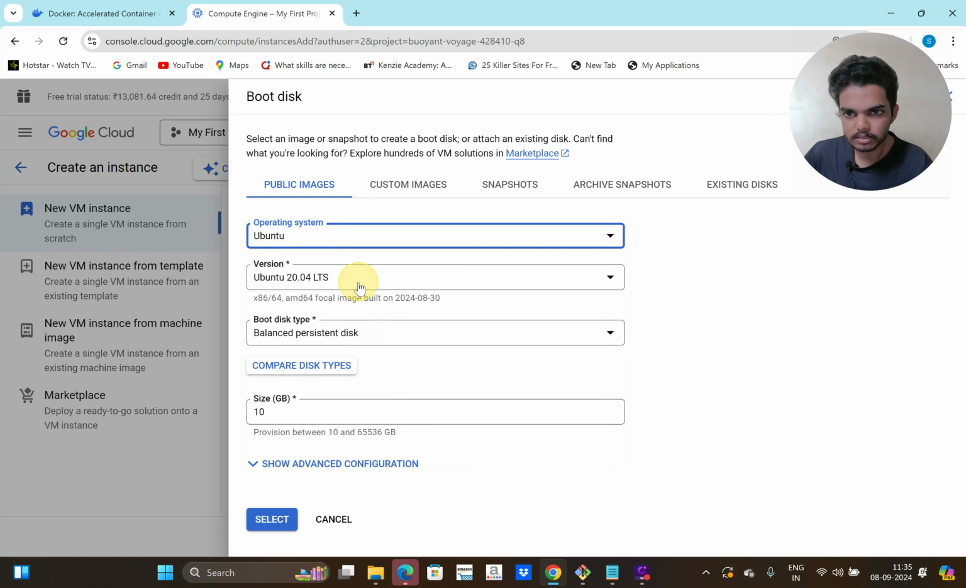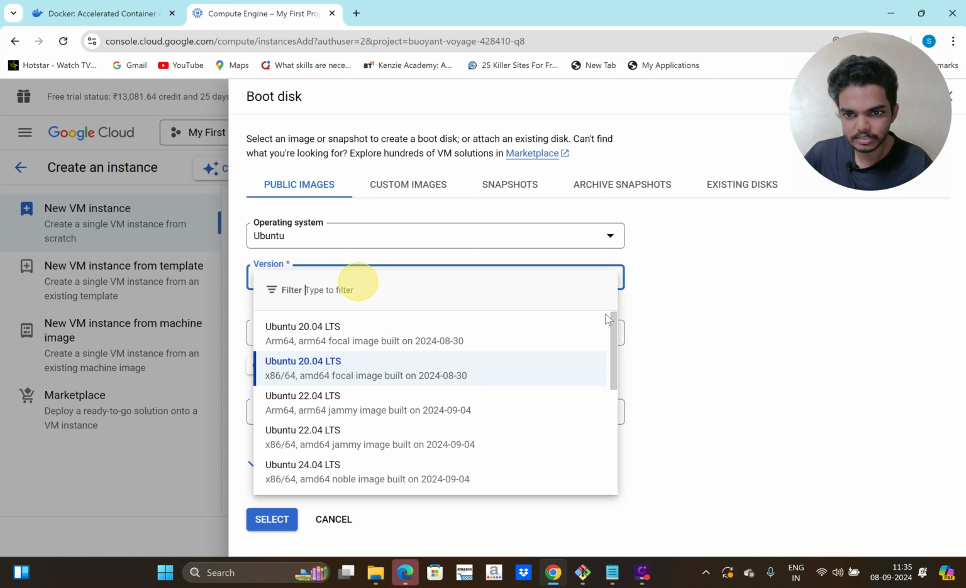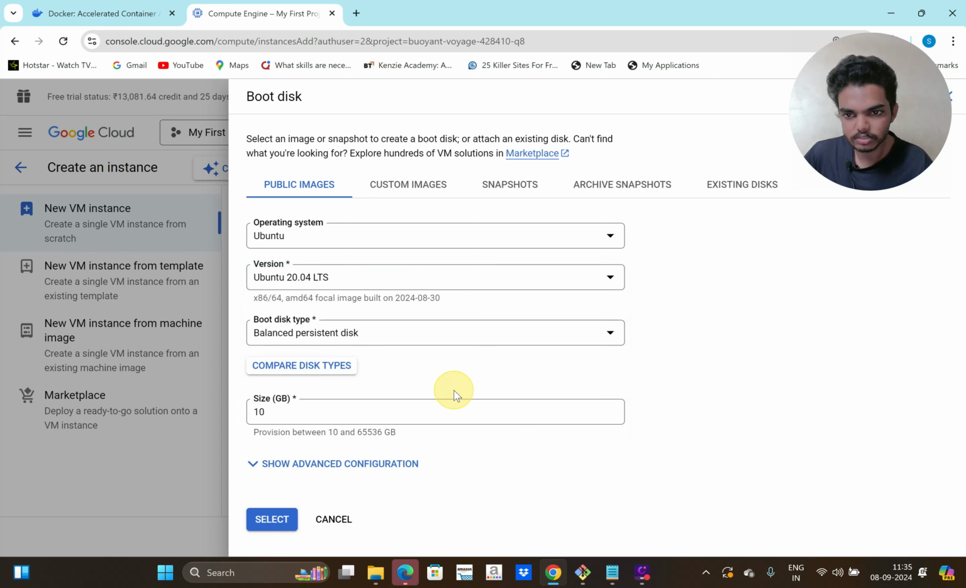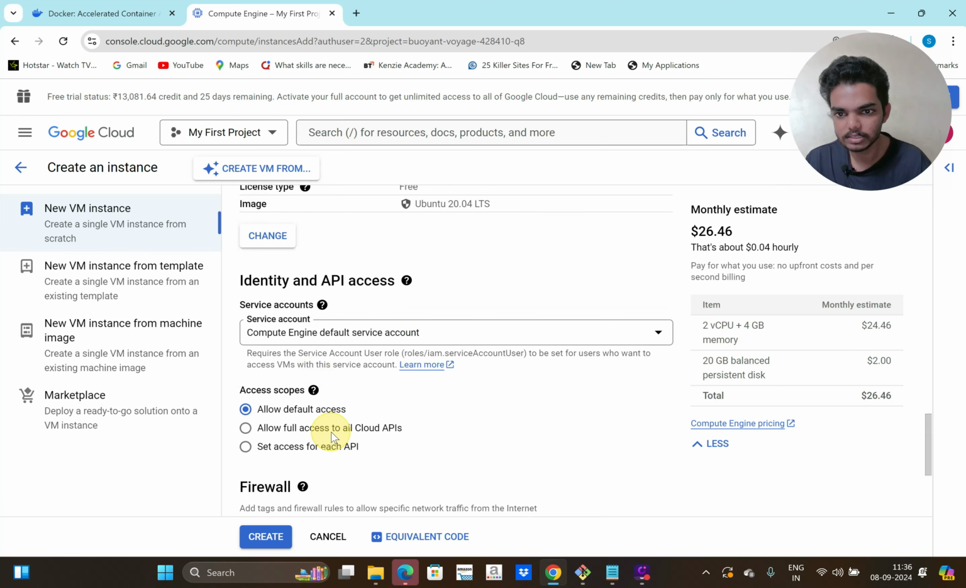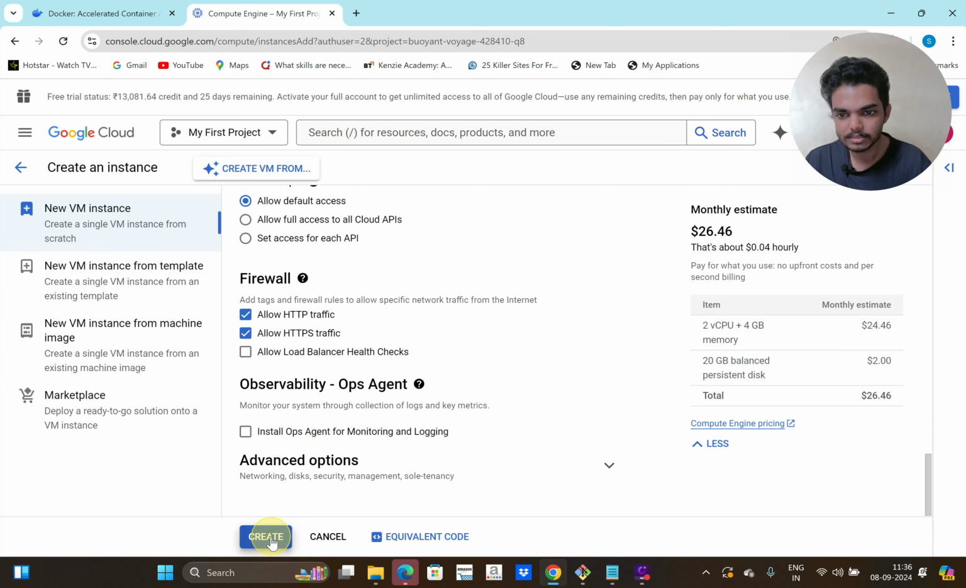The boot disk version 20.04 is fine, that is an LTS version, and the size I will change to 20 GB. Then click on select. Then I will allow HTTP and HTTPS traffic because I'm going to create a container application. To access that particular application, I need HTTP and HTTPS traffic. Then let's click on create.